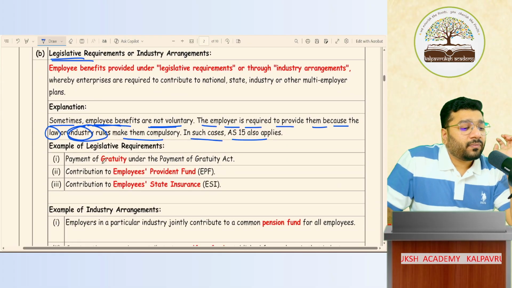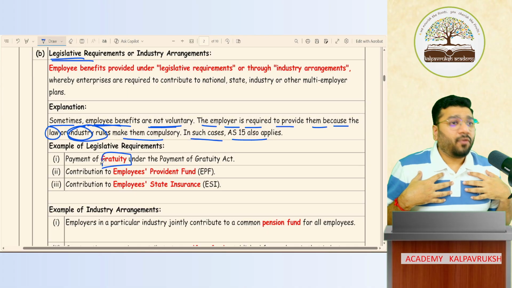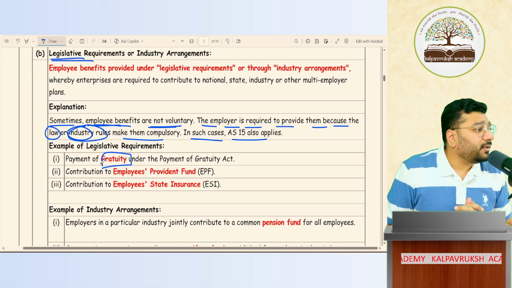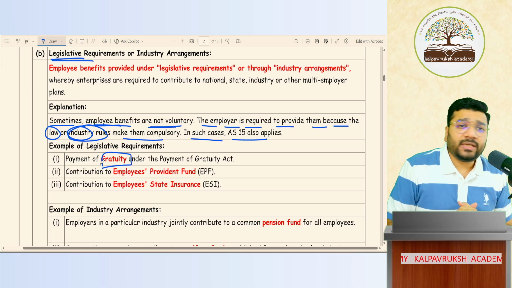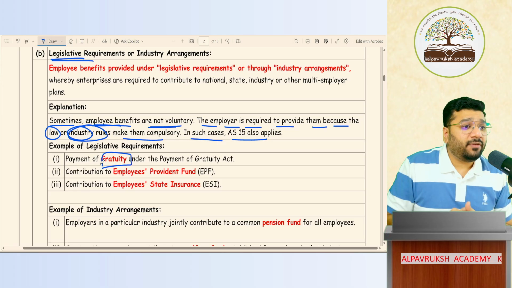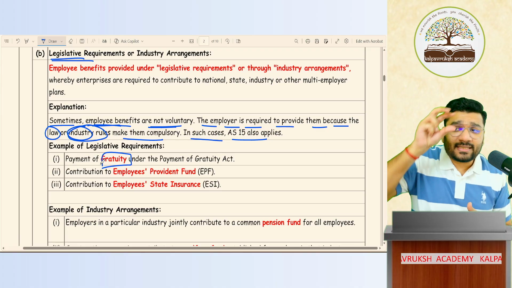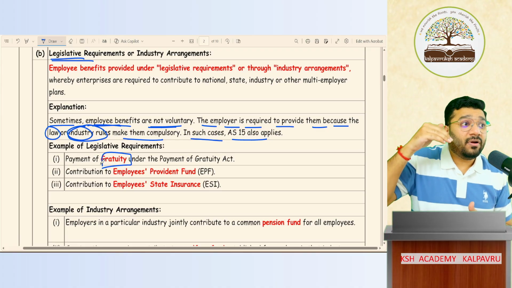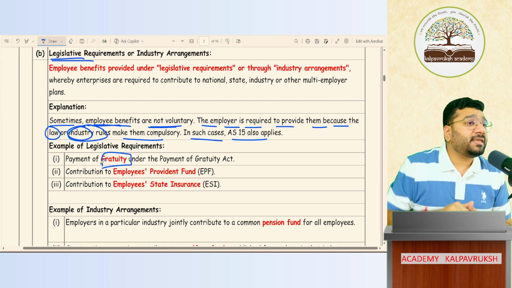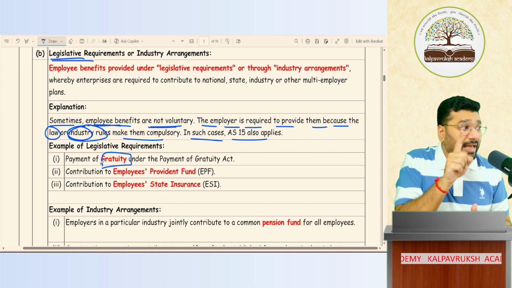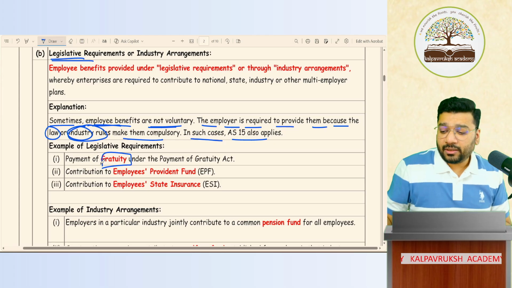Now, for my organization, gratuity is not applicable. For my organization, gratuity is not applicable. Applicability of gratuity: for gratuity to apply to any organization, there are certain criteria. If I satisfy those criteria, then I compulsorily have to give gratuity as per law. Got it, not got it?